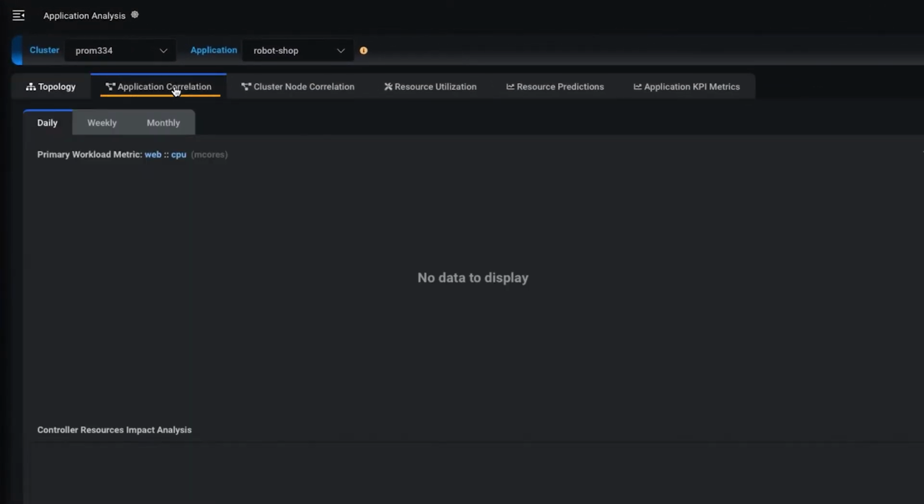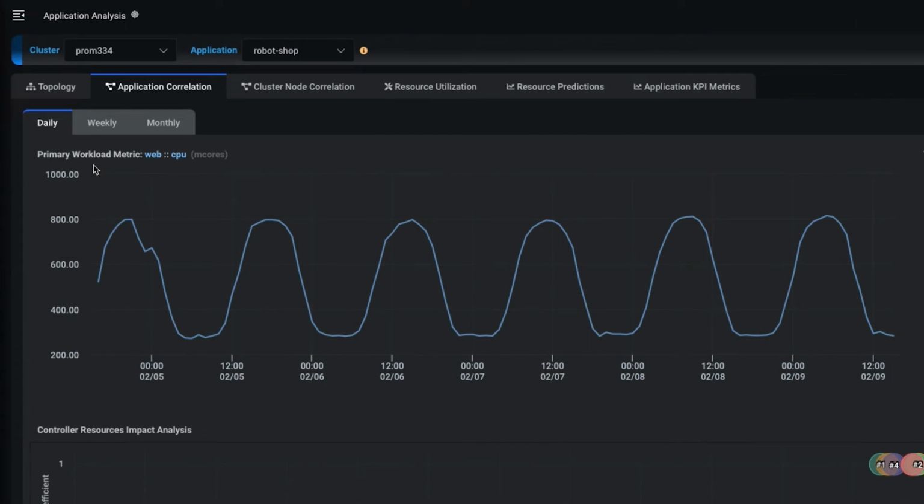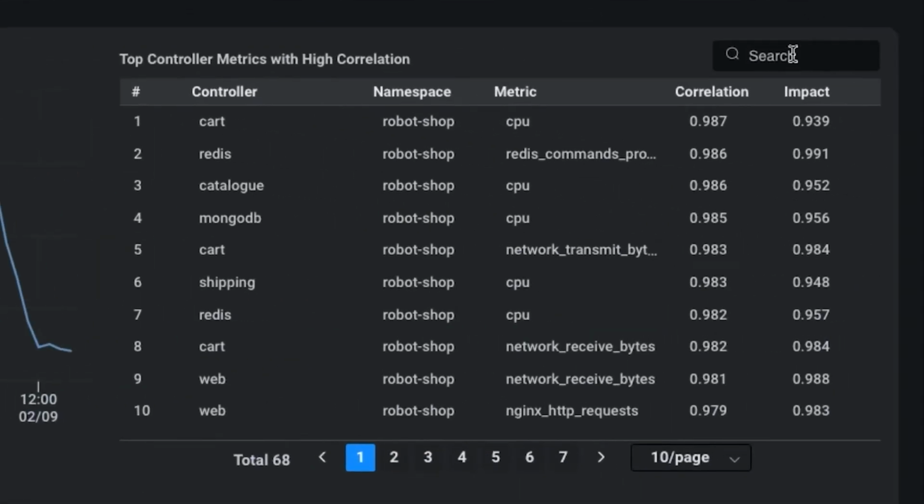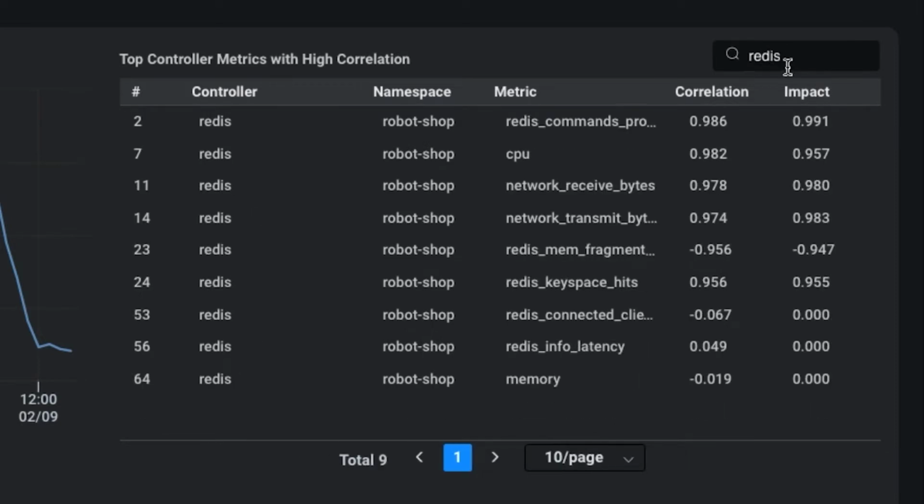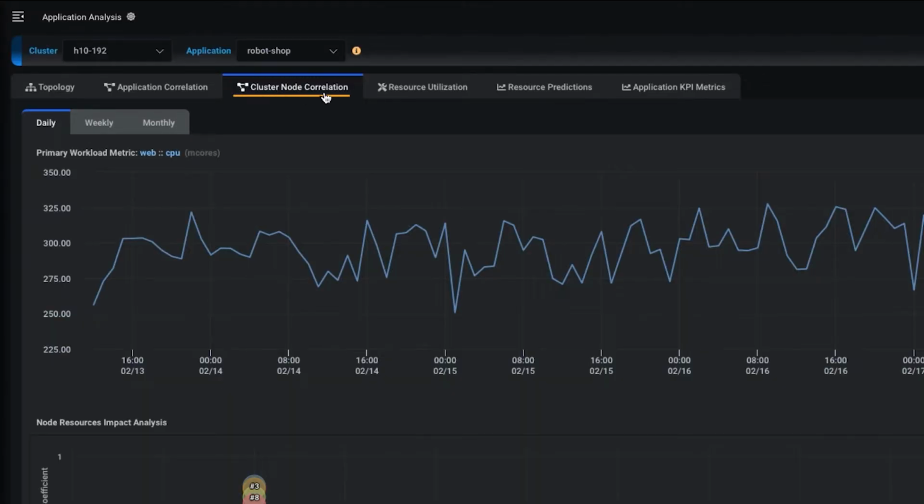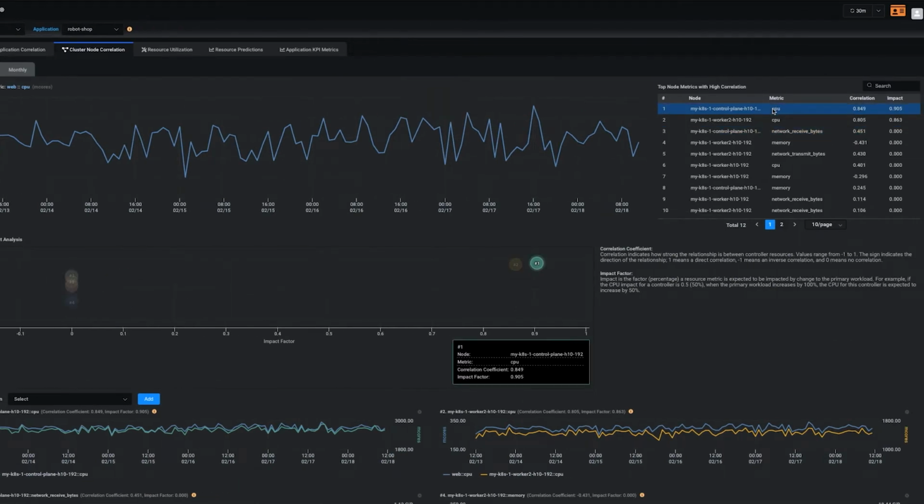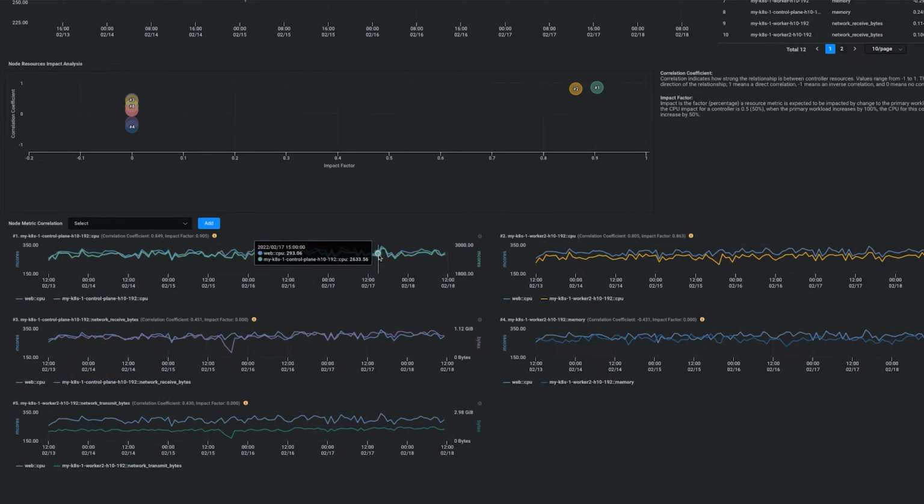Using machine learning technologies, Federator.ai finds the correlation between resource usage metrics of a microservice and the primary workload metric of an application. It also shows the potential impact on performance KPI of a microservice from the change of application's primary workload metric. The same correlation and impact analysis are also done between the application primary workload metrics and the resource usage metrics of the cluster nodes where the application is run.